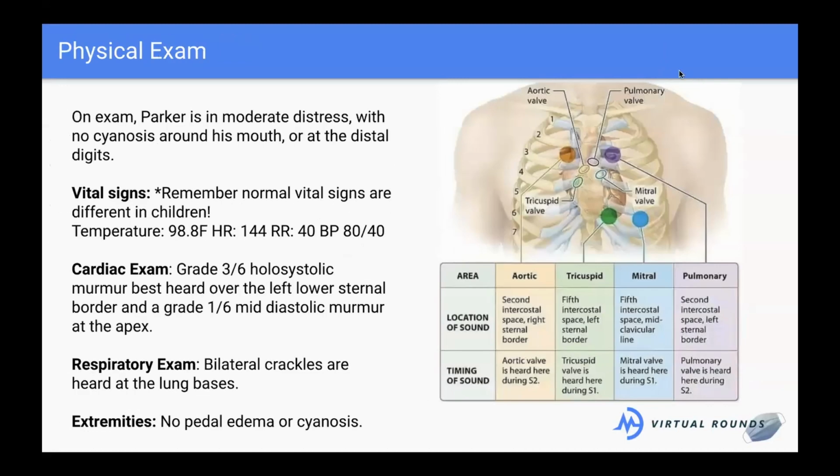All right, so we're going to move into the physical exam now. So this is now our objective. So on exam, he's in moderate distress. He's not cyanotic. What does cyanotic mean? Anyone? Yes, he's having difficulty breathing, and that's causing his extremities to look blue. Right. So cyanosis, cyan means blue. So he's not blue anywhere around his mouth or in his fingers or toes. So he's perfusing well. He's getting blood.